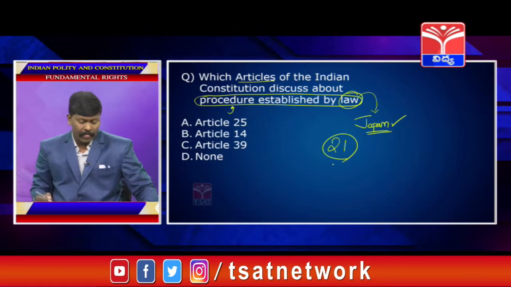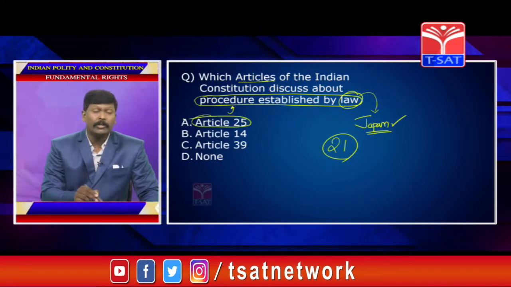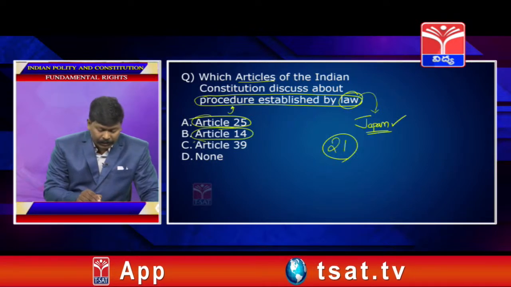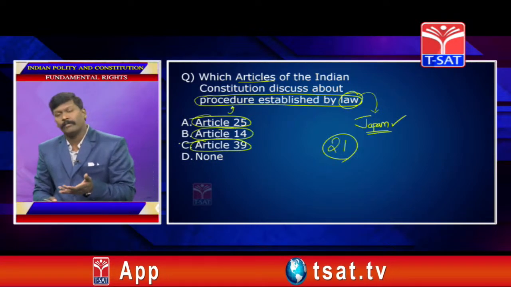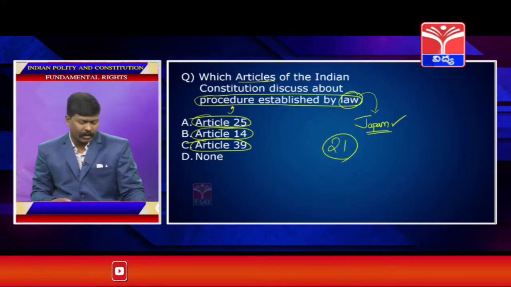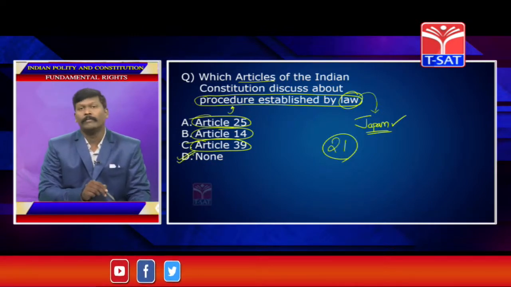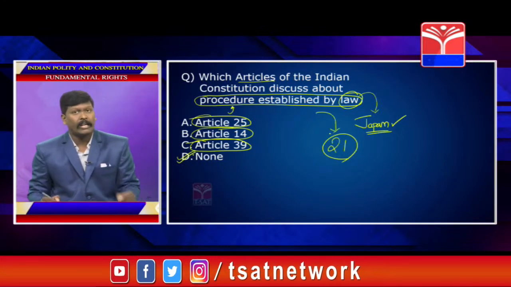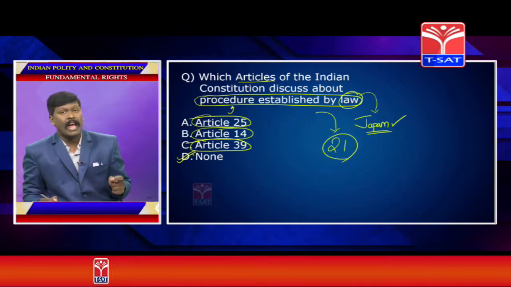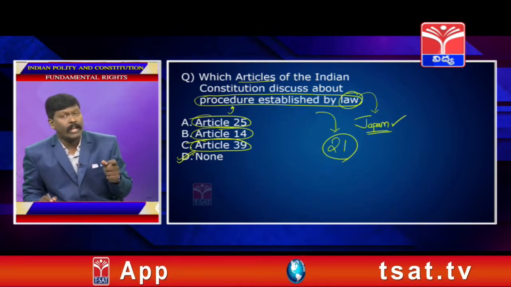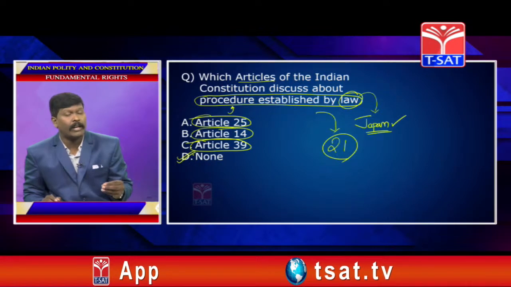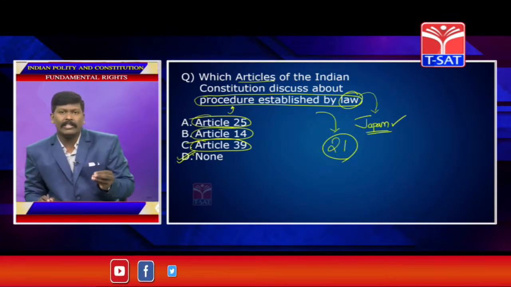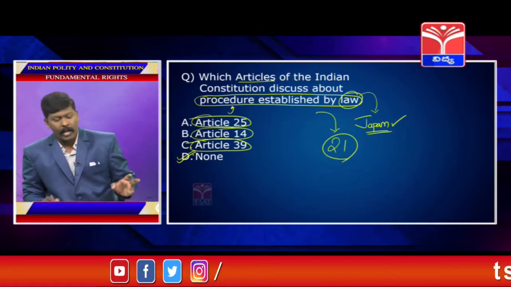Now, look at the question. Article 25, right to religion. Article 14, right to equality. Article 39 talks about many things. Directive principles of state policy. Answer is none of the above, because the direct answer will be Article 21. Article 21 says the state shall not take away the life and liberty of any person except following a procedure which is established by law.